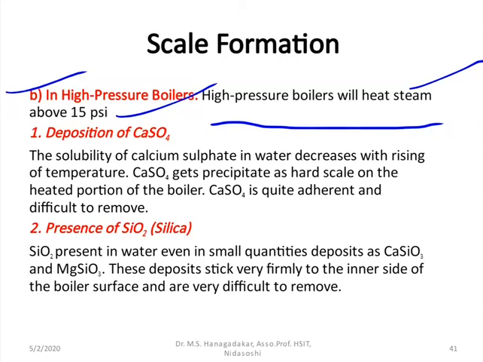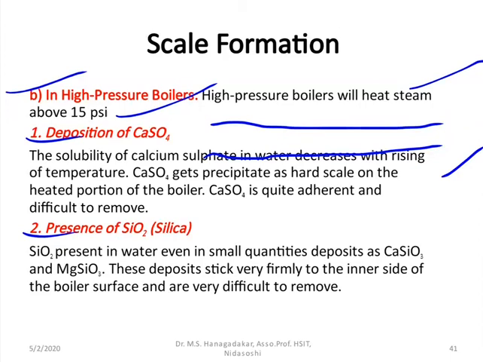As I told you the reasons for the scale formation in the previous concept, look here, one more reason is the deposition of calcium sulfate, and the second one is the presence of silica. Let us discuss these points in simplified form. When the boiler water is heated at high pressure, the solubility of calcium sulfate in water decreases with increasing temperature.